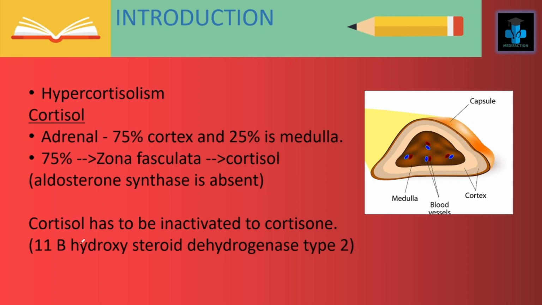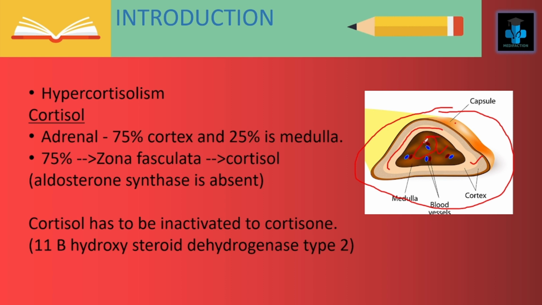So, Cushing syndrome is also known as hypercortisolism. Before moving into detail, let's learn what we mean by cortisol. Here you can appreciate the adrenal gland. The adrenal gland consists of a capsule, a cortex, and a medulla. In the adrenal gland, 75% comprises the cortex and the remaining 25% is the medulla.